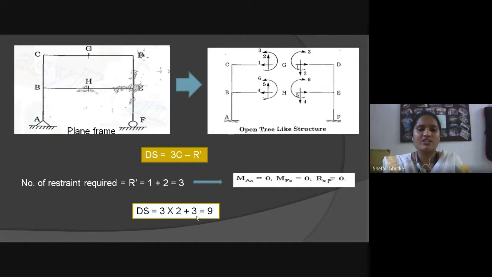Total number of reactions is 3. Putting all these values in our given formula, ds will be 3 multiplied by 2 plus 3 equals 9. We can say that this type of plane frame has ds value 9.